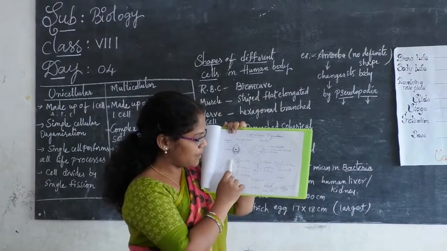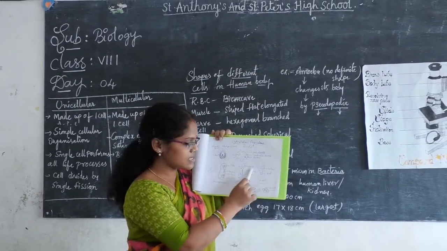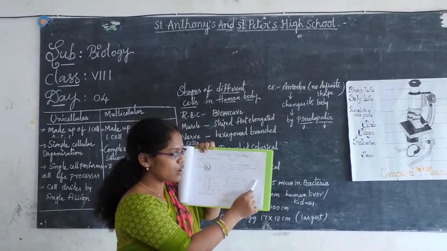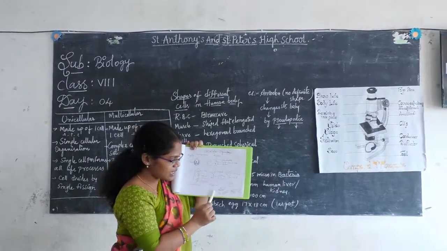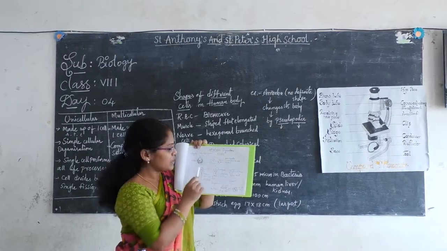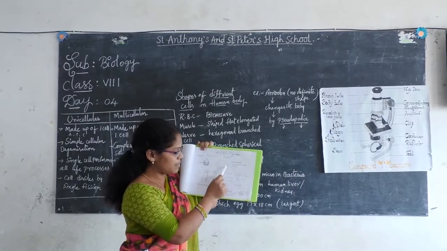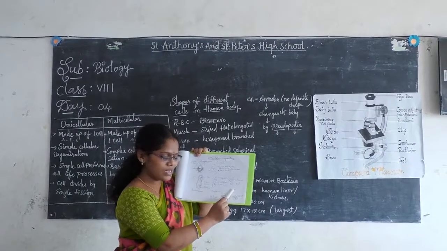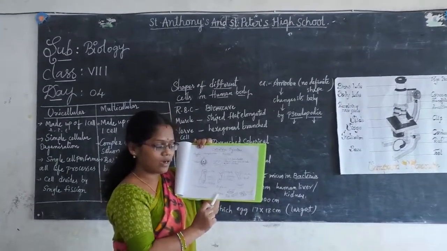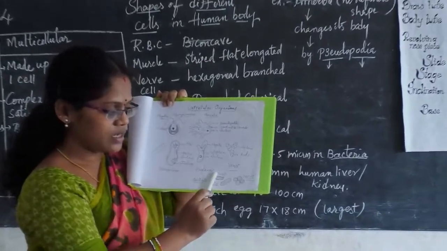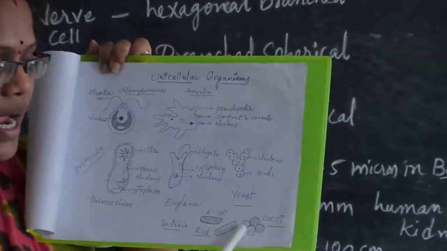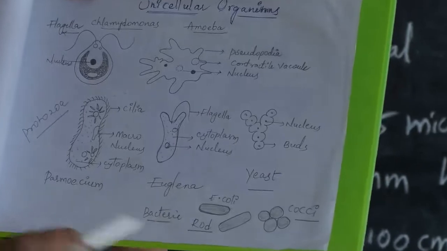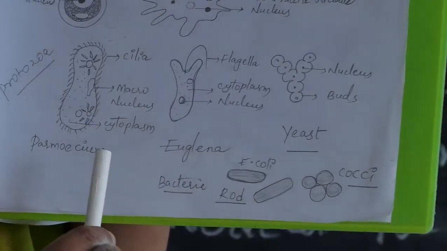This is Paramecium, this is Euglena, and this is yeast. And these are bacteria. Chlamydomonas, amoeba, Paramecium, Euglena, yeast, and bacteria of two types. Here you can see rod-shaped bacteria and cocci. What is this? We will go for it in the next class, then I can give you clarity.